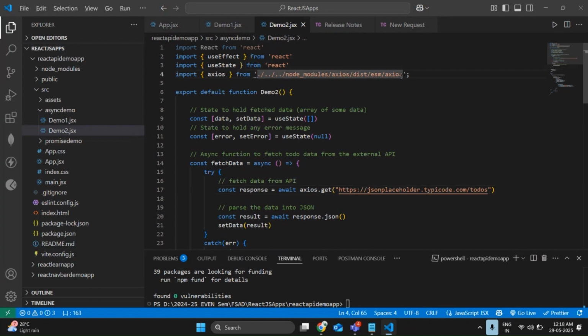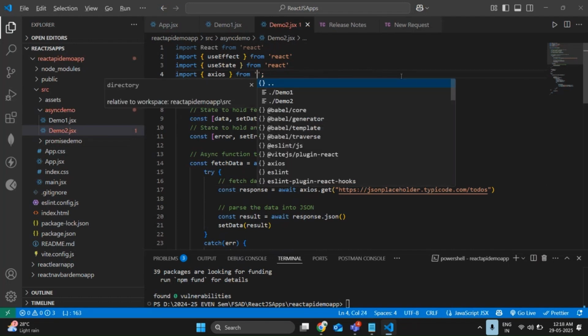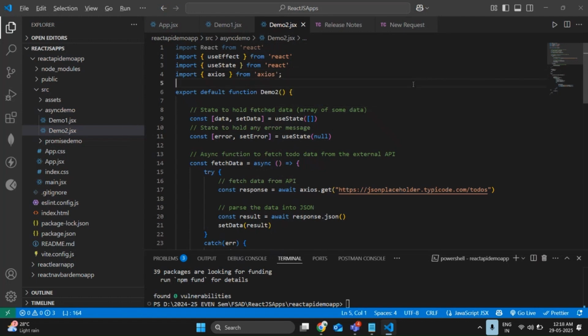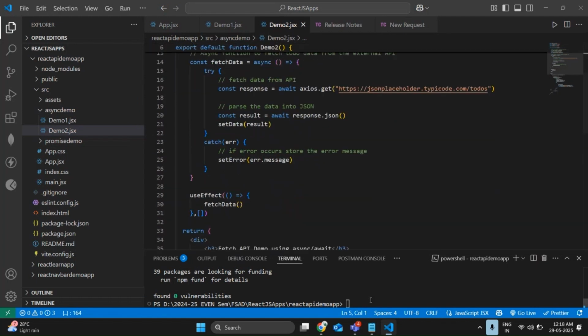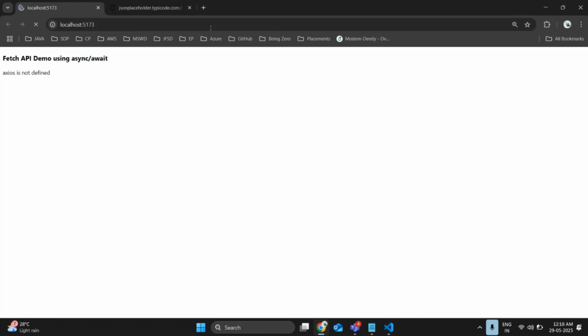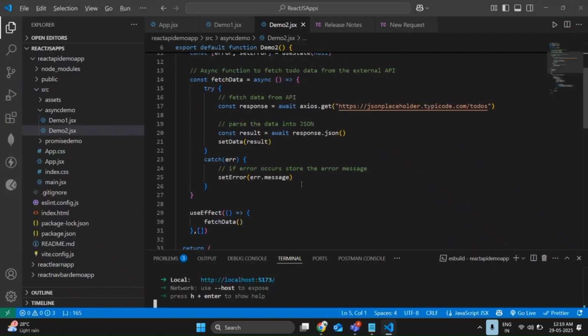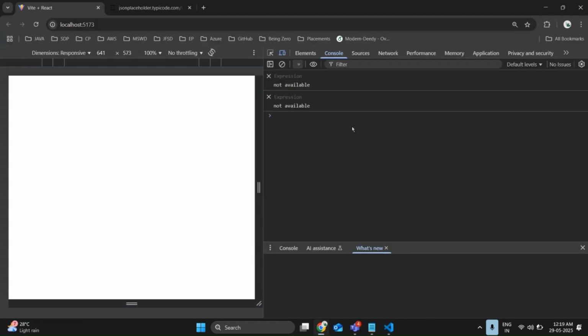It is installing. Import axios from axios. Done. As of now, no issue. Let me run my app again with npm run dev, and refresh the page. What happened? Let me check the console once.